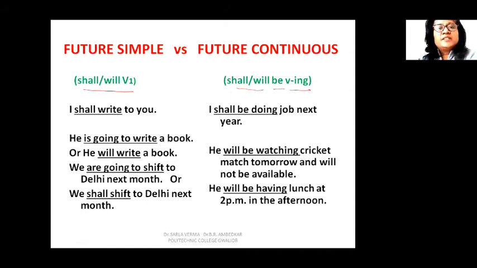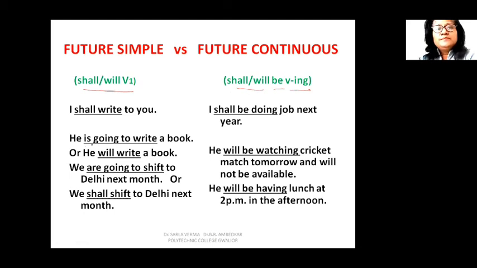So, I shall write to you. This is an example of a sentence spoken in simple future tense. He is going to write a book. This is also future tense. So in simple future, we also use going to and the first form of the verb. This also means that he will write a book or he is about to write a book.